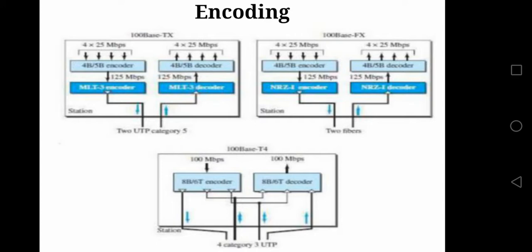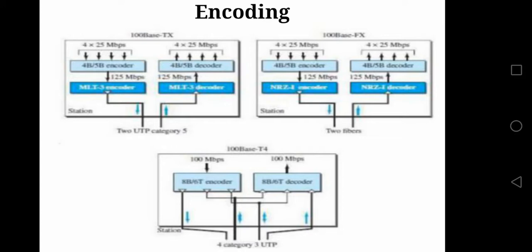When MLT3 and NRZI encoding schemes are used in fast Ethernet, there is a problem of self-synchronization. This problem occurs when there is a continuous sequence of zeros. When you have a continuous sequence of zeros, there is no voltage level transition. The voltage line will be constant, which leads to a synchronization problem. To overcome this, an additional encoding scheme is used, which is 4B/5B.